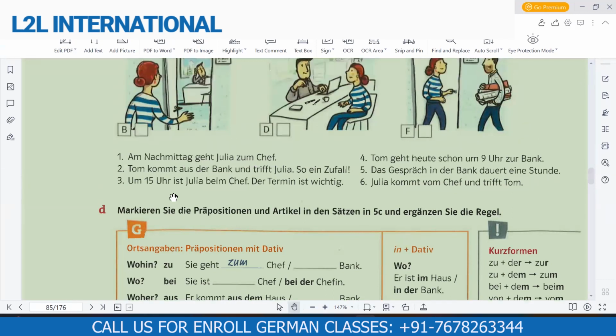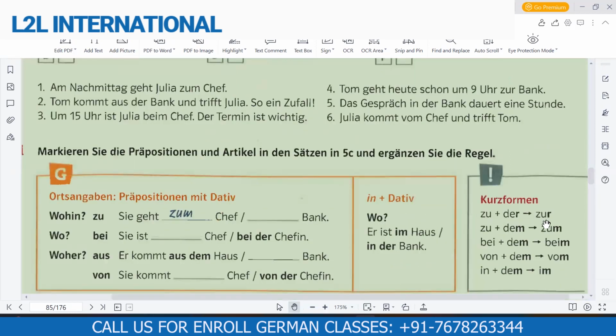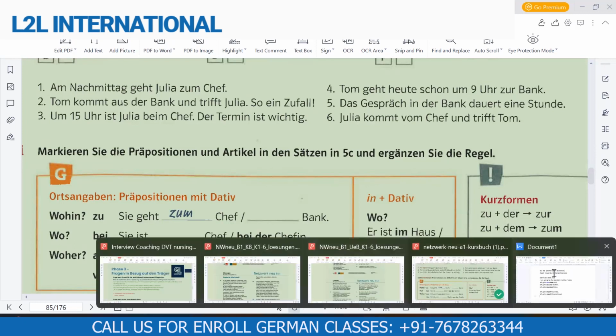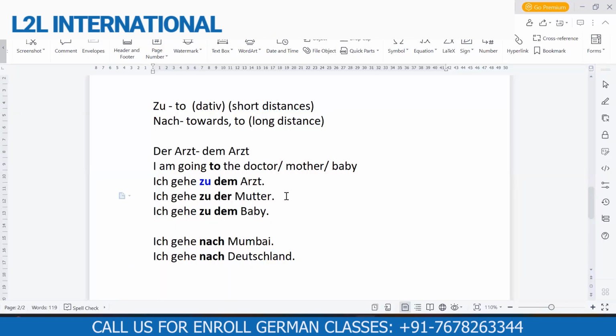So this sentence means, now you would question me, or I put the question myself: okay, ma'am, why is it zum? Why is it not zu dem? You told us zu dem. So what is zum? This is a short form. If zu der comes, we can write it as zur. For example, I wrote a sentence which contained zu plus der. We can also write zu plus der in the shorter form, which is most preferred in German, zur. And the short form for zu dem is zum. So we can change zu dem to zum, and zu der to zur.